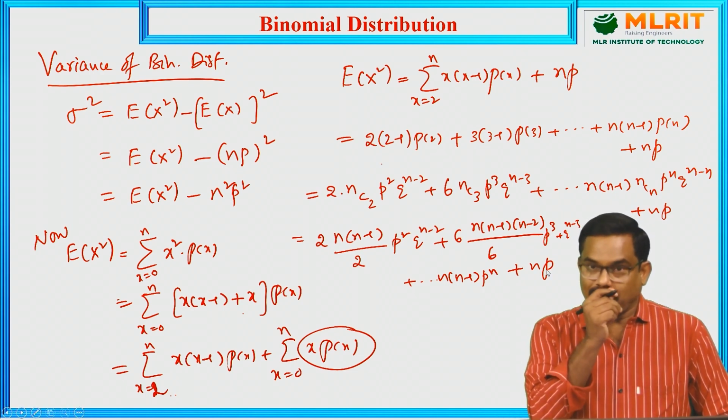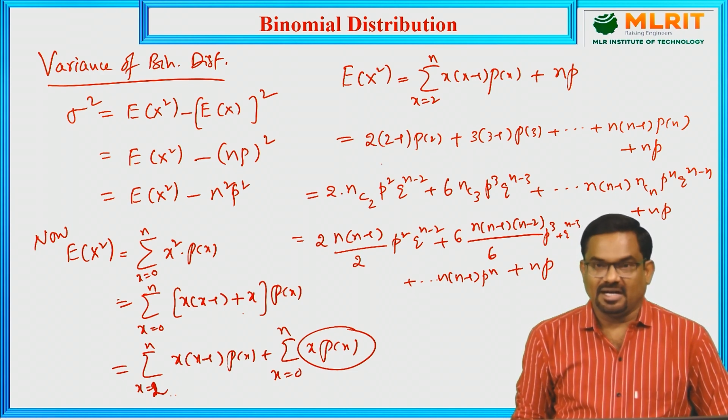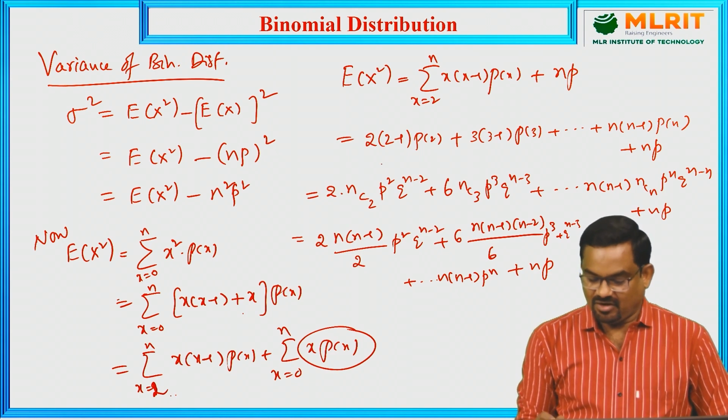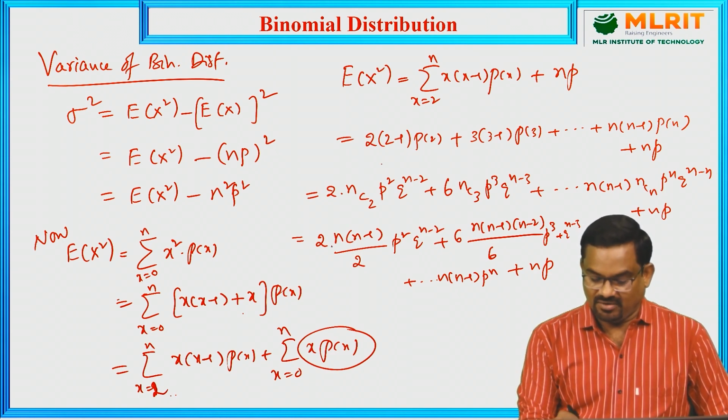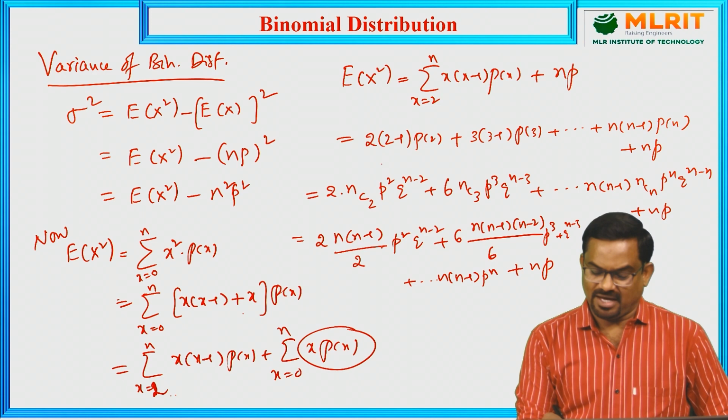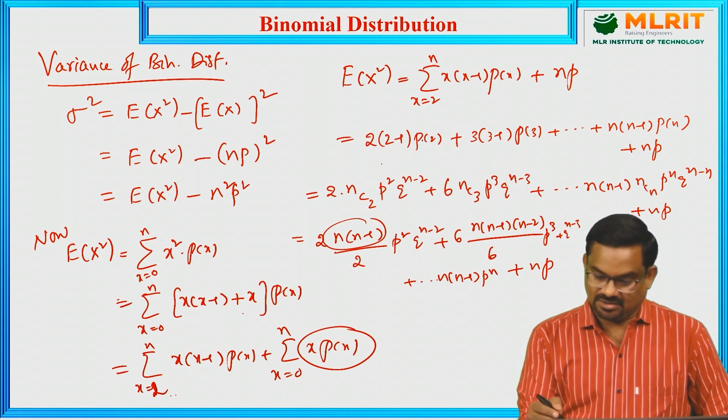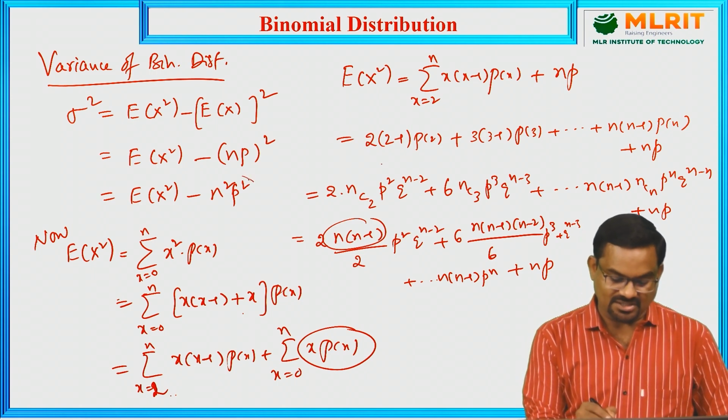So again from this term, let us take np common. Here we have the n into (n minus 1) term, so we can take n common. P square also we can take common, because in the previous step we have the n square p square term.